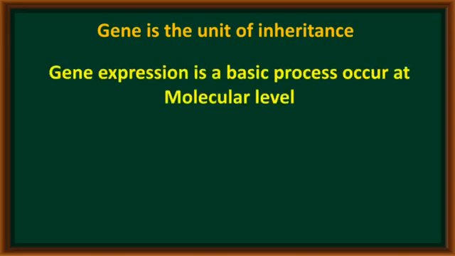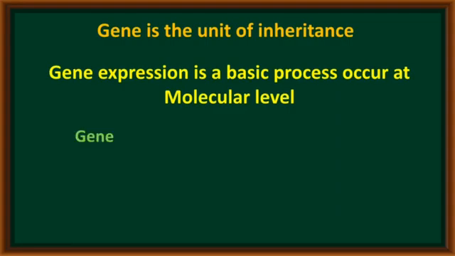This gene expression process occurs at the molecular level because genes are located on DNA. DNA can produce RNA and proteins to express a character, so the mechanism always occurs at the molecular level.